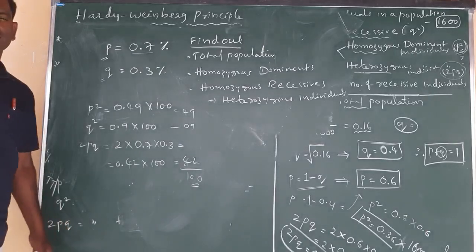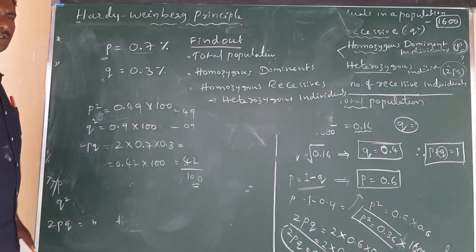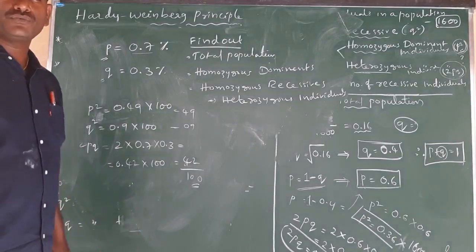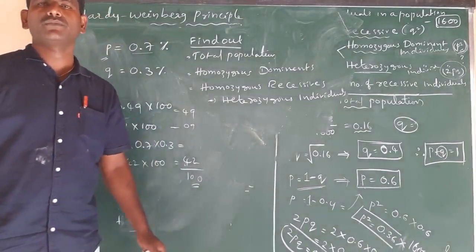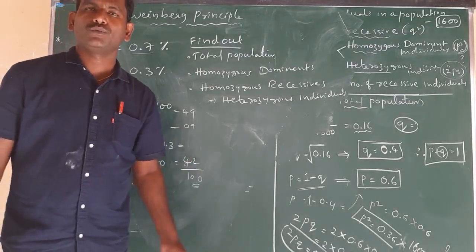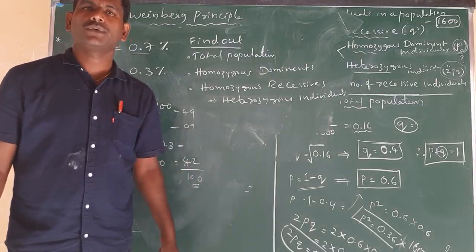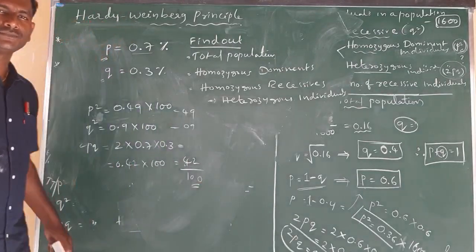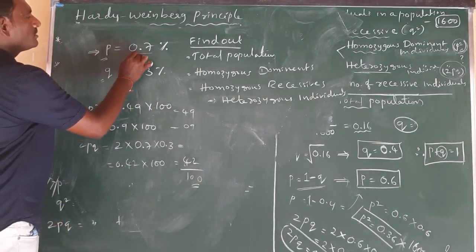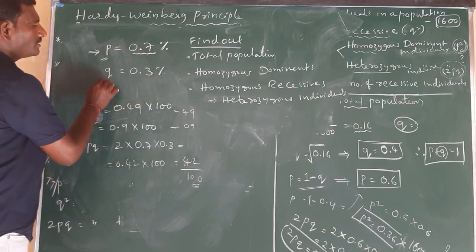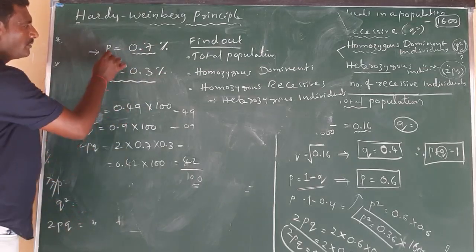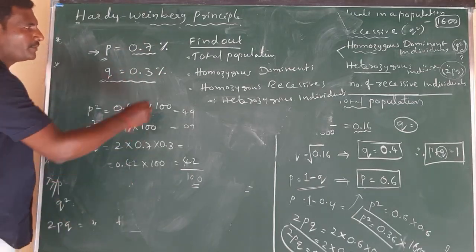Yeah, one more example for these Hardy-Weinberg problems. Sometimes instead of individuals, they will directly give frequencies and ask for the total number of individuals, homozygous dominant individuals, heterozygous dominant individuals, homozygous recessive individuals, and the total number of the population. For example, in a Hardy-Weinberg population, P is equal to 0.7 percent and Q is equal to 0.3 percent. They give the dominant and recessive frequencies in percentages.